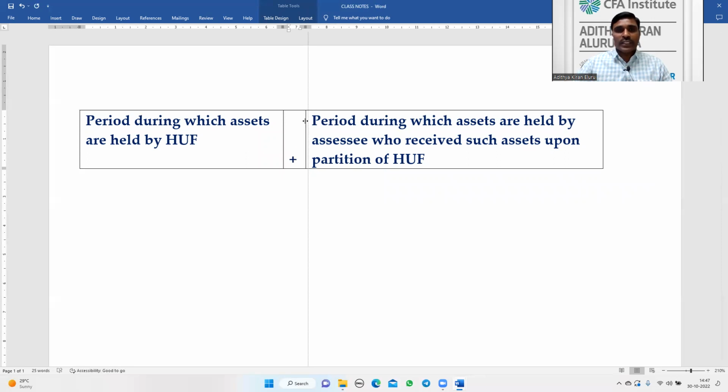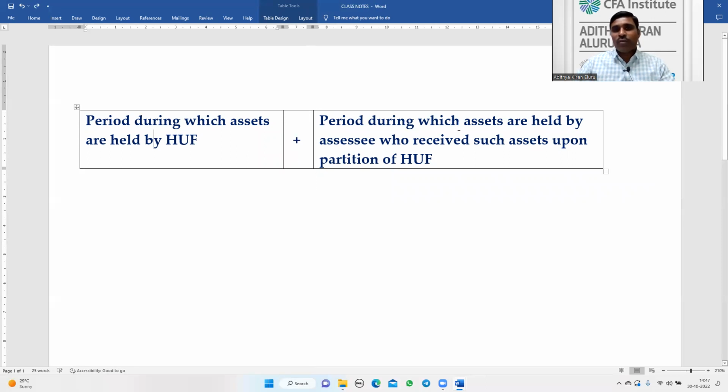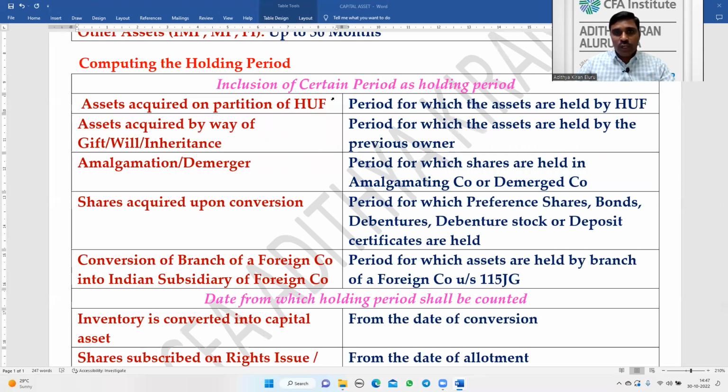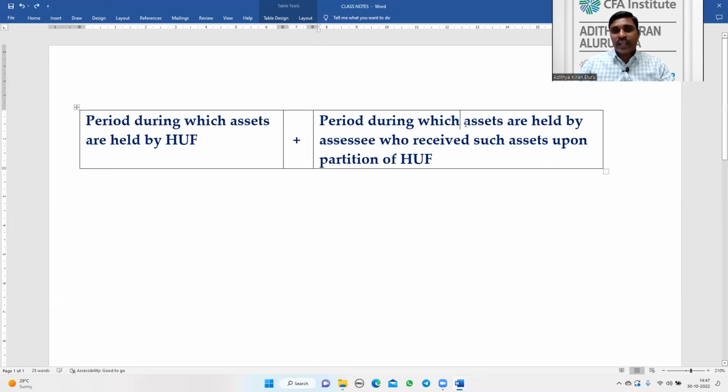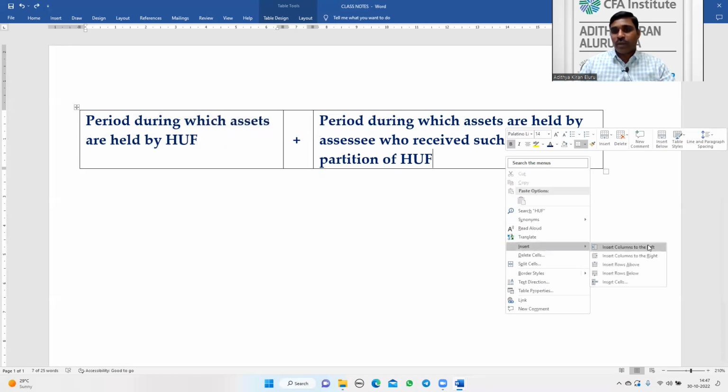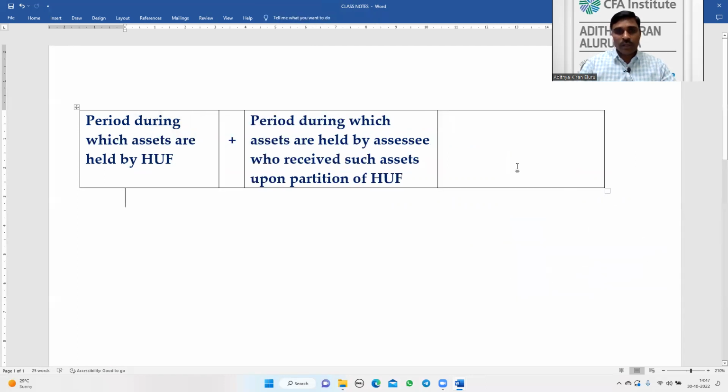So the total holding period is these two periods: the period during which the assets are held by the HUF, and the period during which they are held by the assessee. As it is an inclusion, it's not that we are including only the HUF period. We will anyway include the second column, the period during which the assets are held by the assessee, so there is no confusion about that. This is in addition to that, and together it is equal to the total holding period.